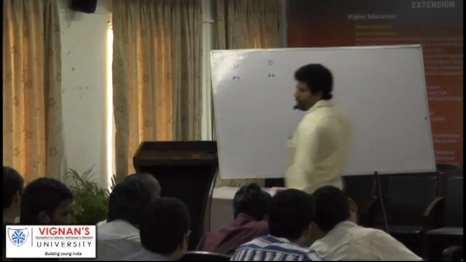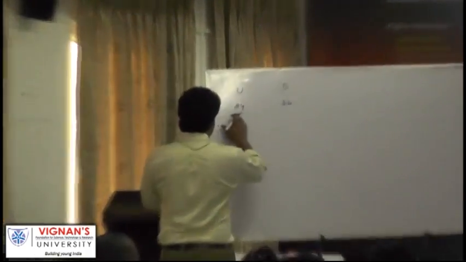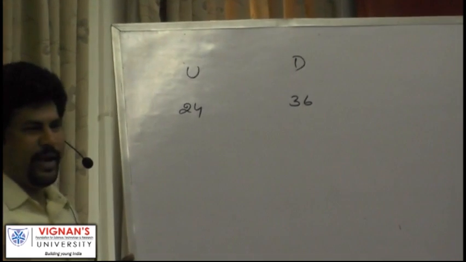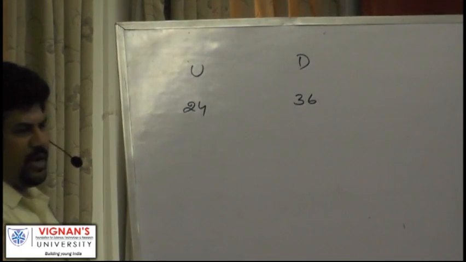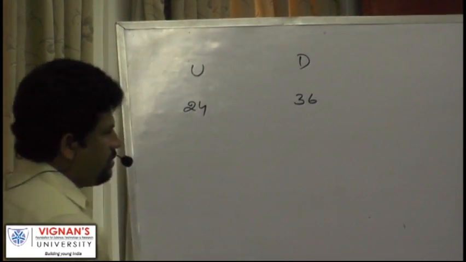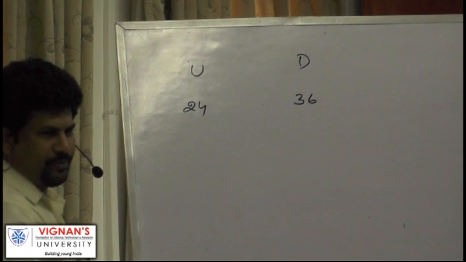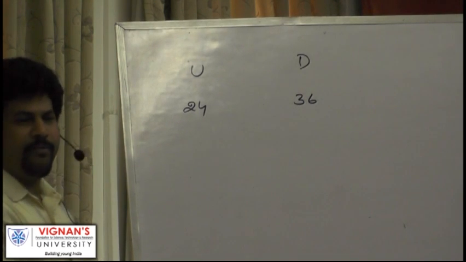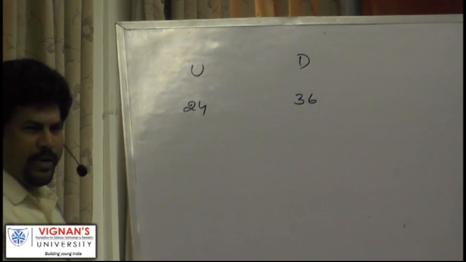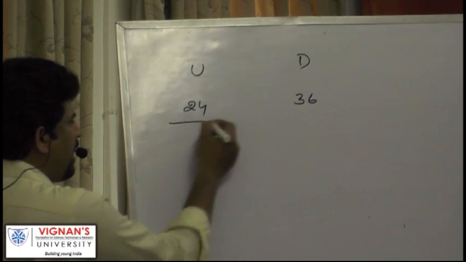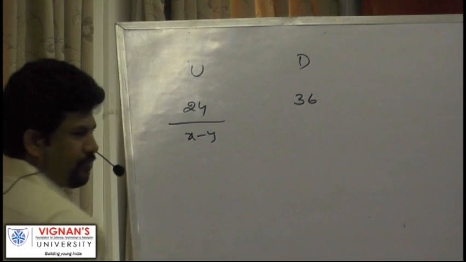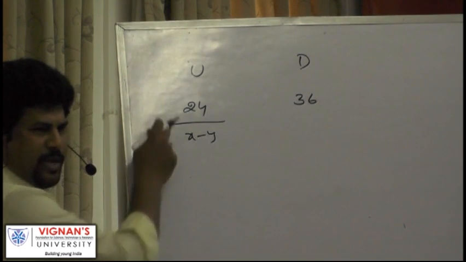Now here the boat traveled how many kilometers upstream? 24. I am calculating time taken for upstream journey and time taken for downstream journey. If I add these two, that should be equal to 6 hours according to the problem. What is the formula for time? Distance by speed. What is upstream speed? x minus y. Distance by speed.